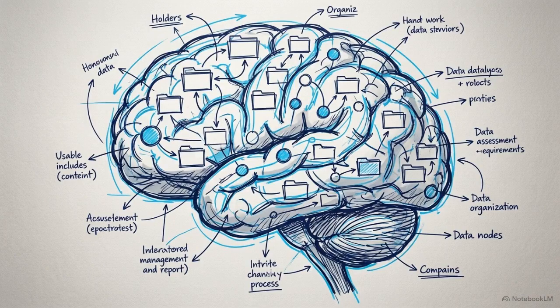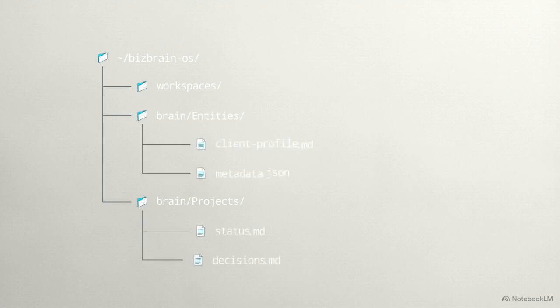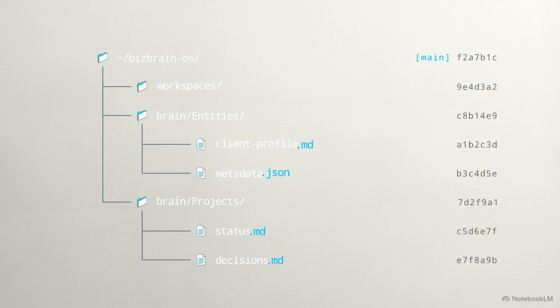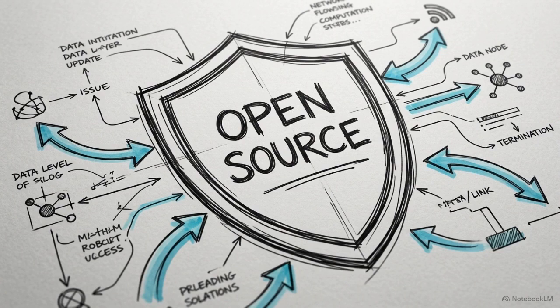The foundation of this system relies on its first architectural pillar, the data layer, which functions as the permanent brain. Instead of piping data into a proprietary cloud database, BizBrain relies entirely on a standard local directory tree. By restricting storage to Markdown and JSON formats, your entire operational brain avoids vendor lock-in and can be natively version controlled using Git. The system operates under strict security parameters.